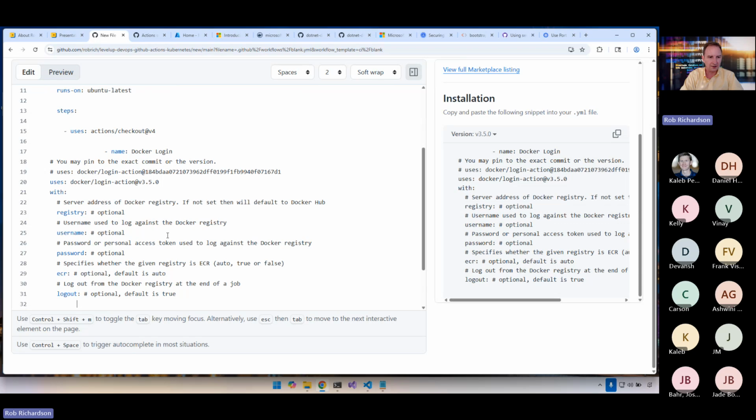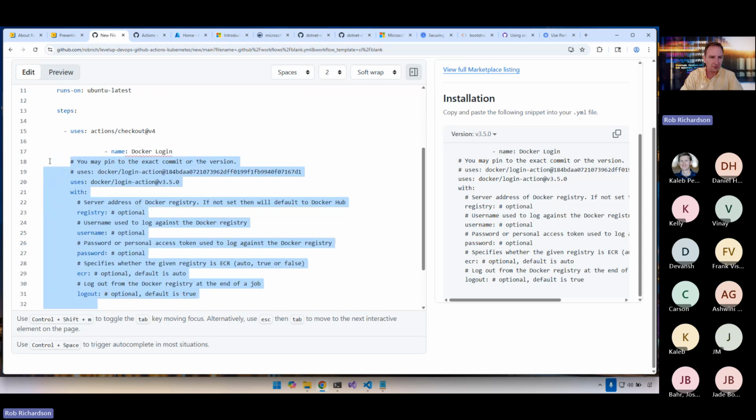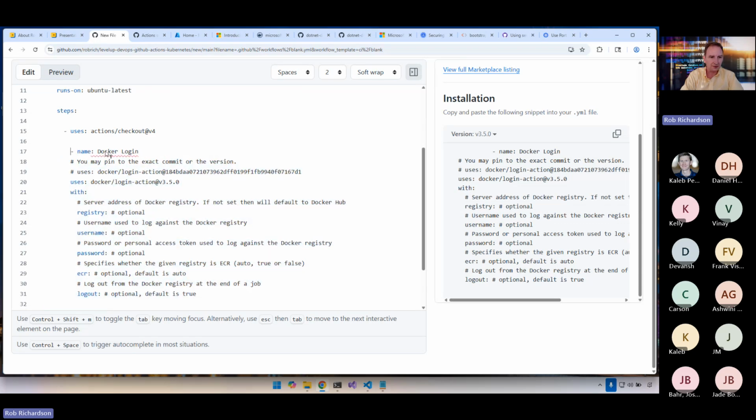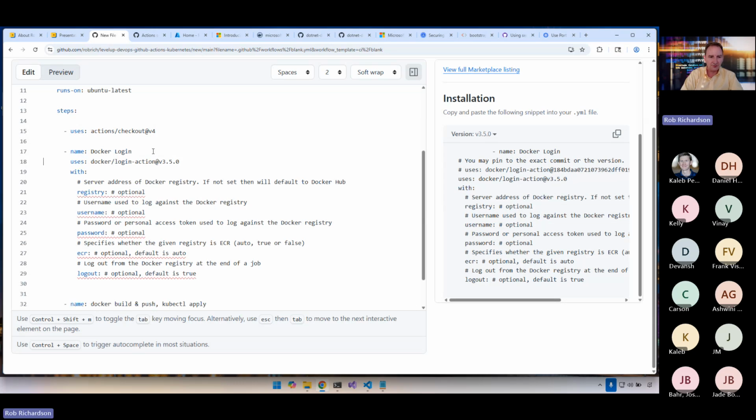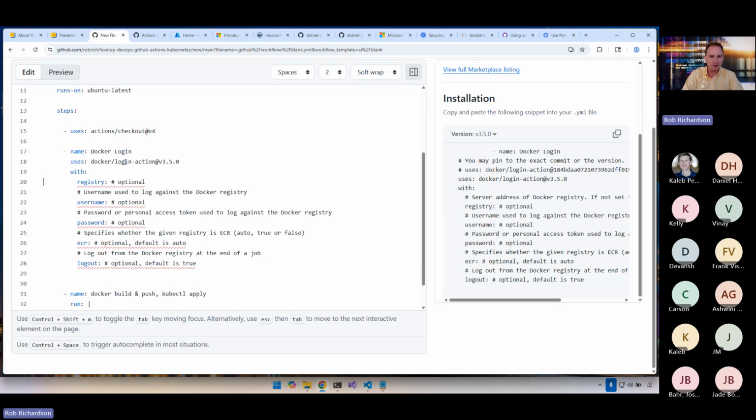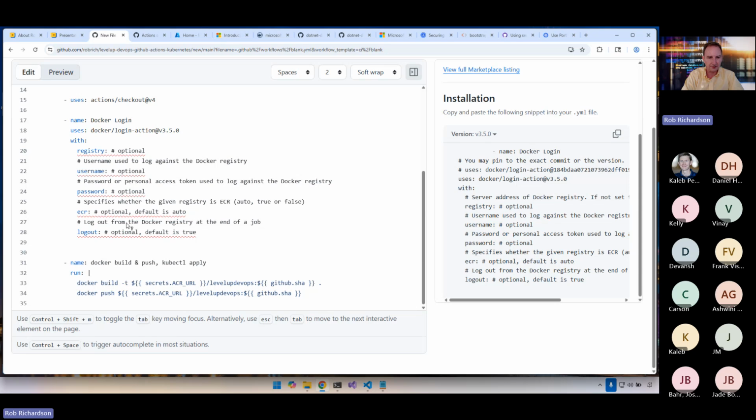Let's put this right here. We do need to indent it a little bit differently. So let's do it there. And now we've got our Docker login. Let's configure it a bit. We want to use our registry. Excellent. Let's come in here and grab our ACR URL, and we will set that in place here.